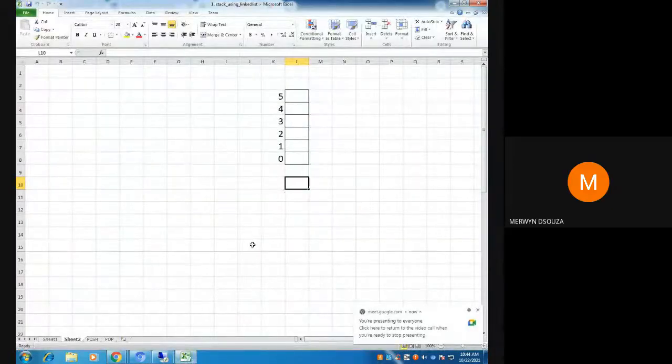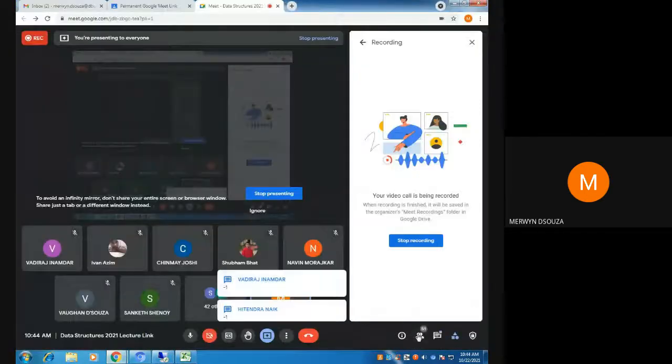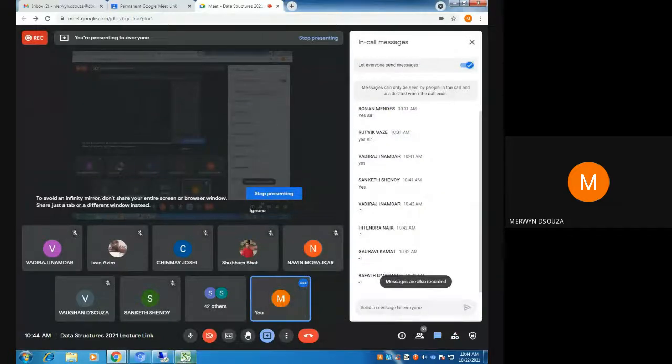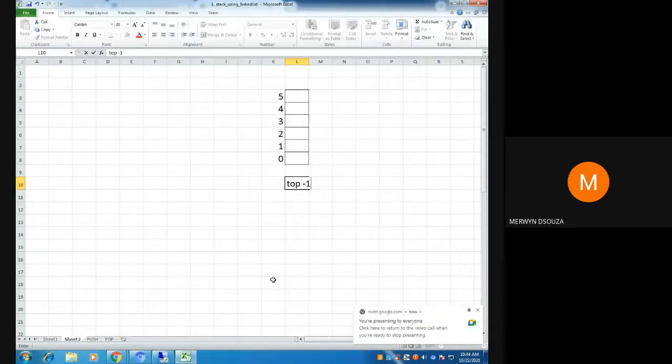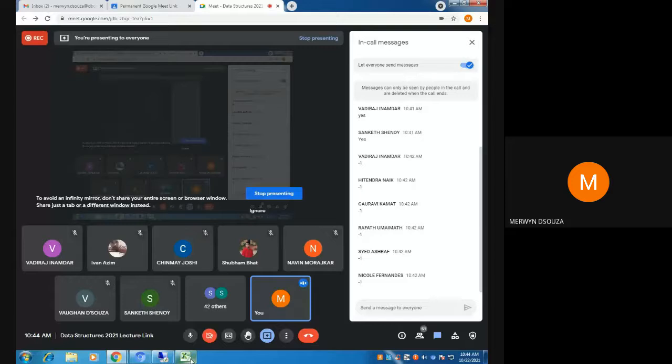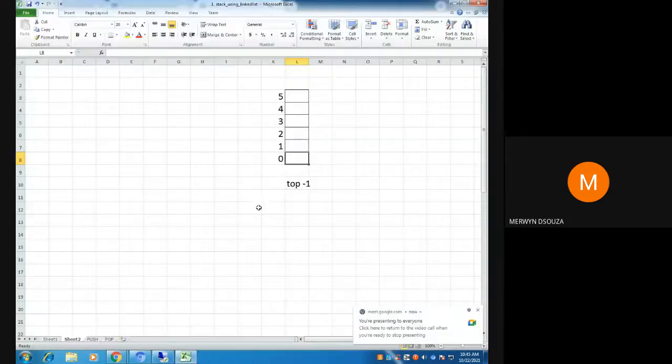Okay, just to revise, this is your array. What is the initial value of top when your stack is empty? -1. Okay, so initially it is -1. Suppose I say push 10. What will happen? Where will top be? If I say push 10, the value of top will be at 0 and 10 will be inserted here.